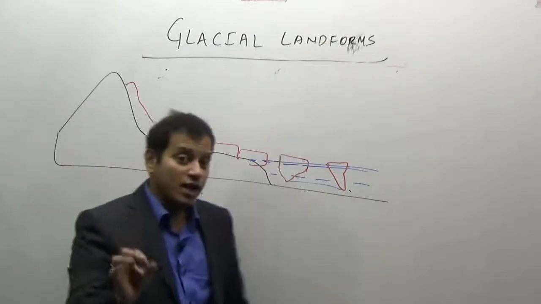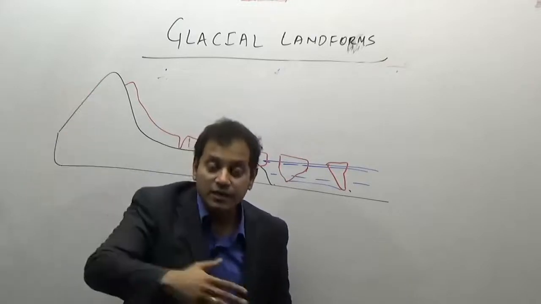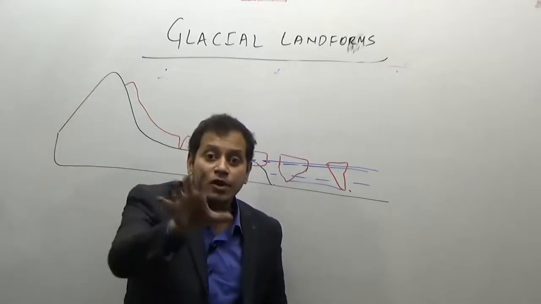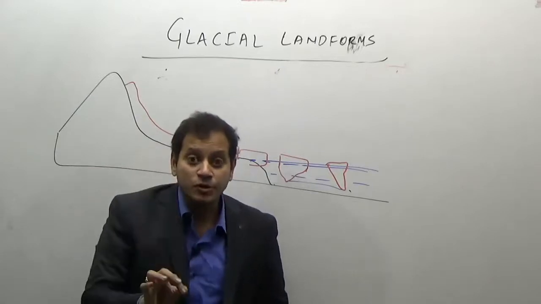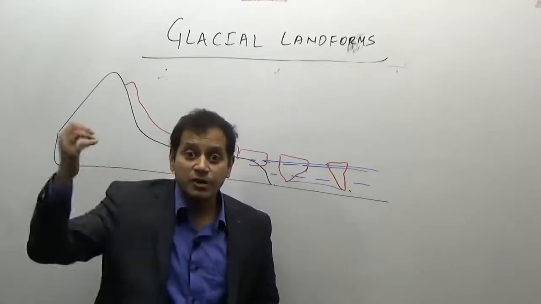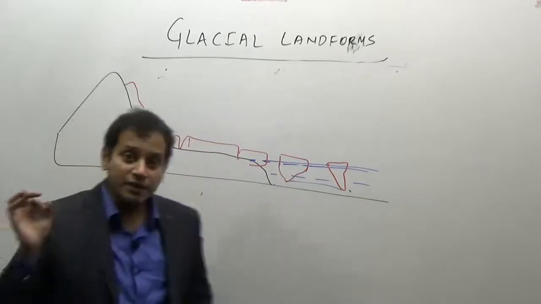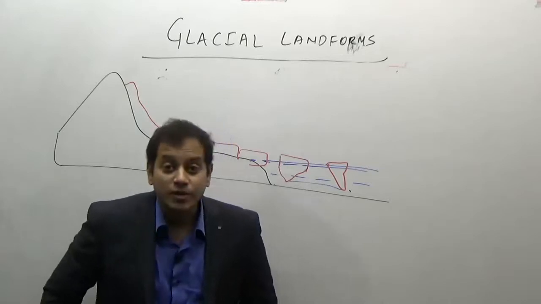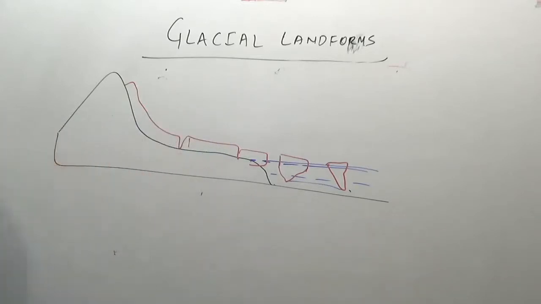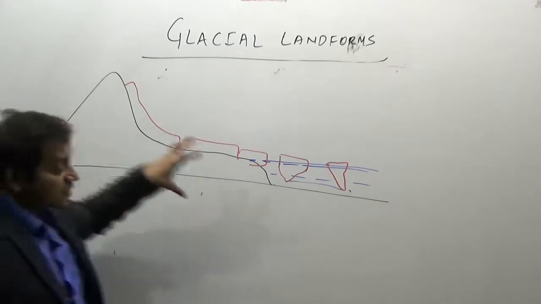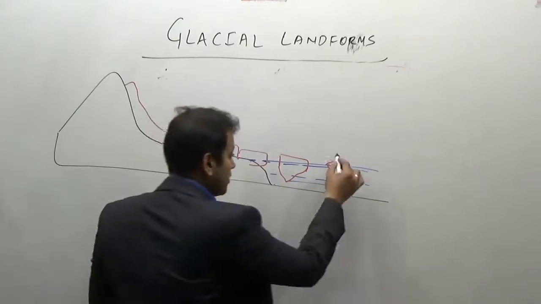Such coasts are known as fjord coasts, where the glaciated mountains directly enter the sea. Examples are the Norwegian coast, the Canadian coast, the Chilean coast. That is, in the higher latitudes, when the mountains directly enter the sea, the glacial valley entering the sea is known as a fjord coastline. We will do it later on. So in these regions, when it enters the sea, they break into ice shelves and then they break into icebergs.